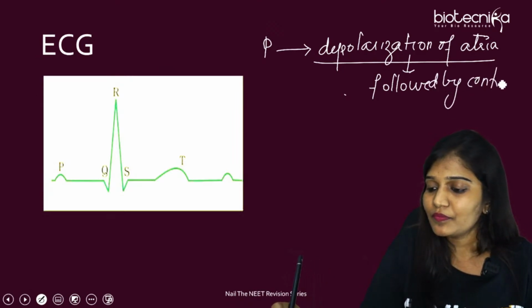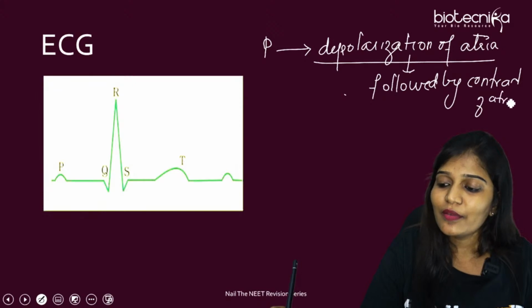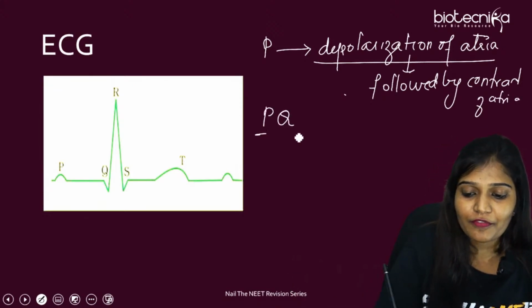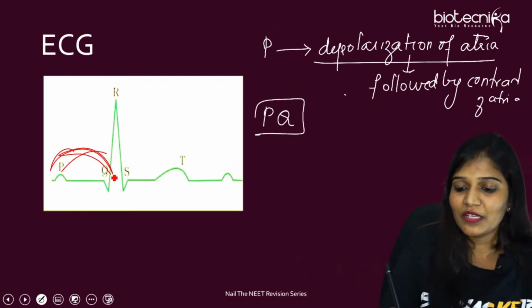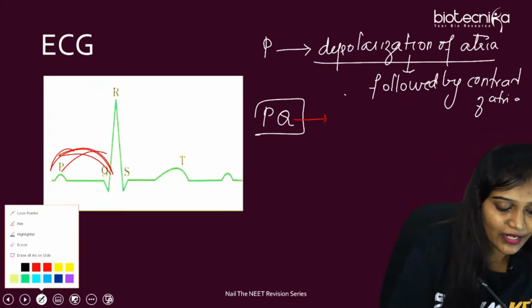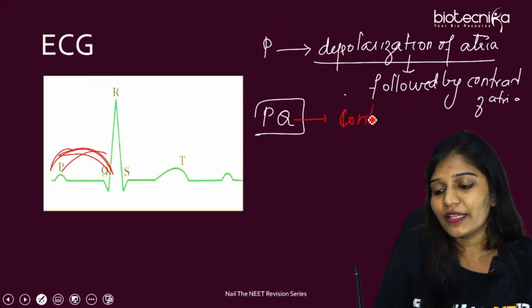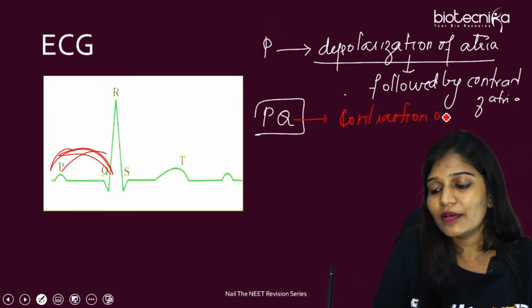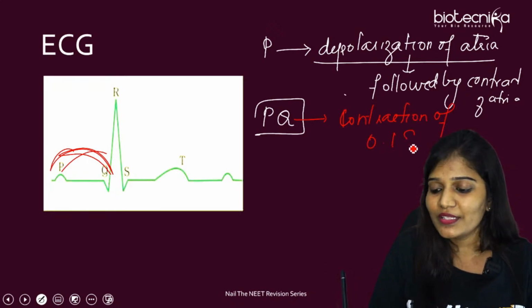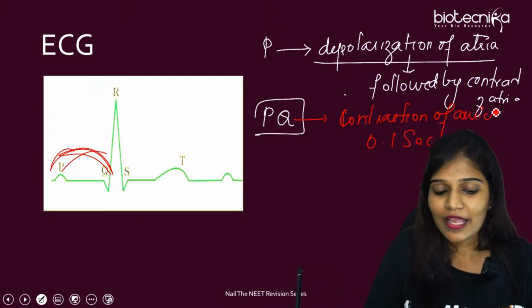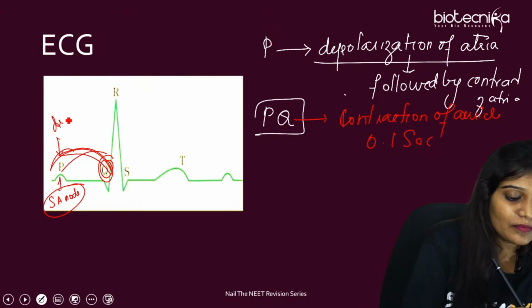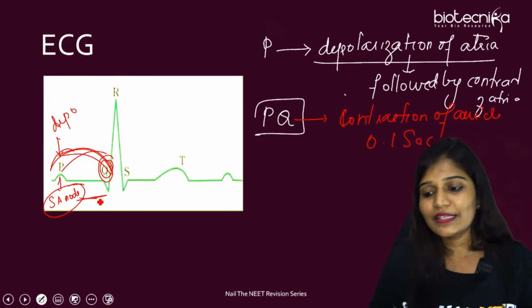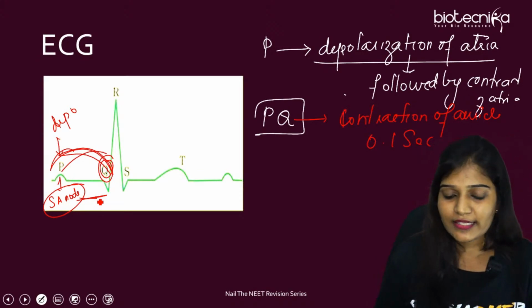Contraction of atria. So when will they contract? During the P and Q wave. During this PQ interval, this area, they will contract. So during PQ, they are going to contract, and this is contraction of auricle. And what is the duration of the contraction of auricle? We already know it's 0.1 seconds. And then Q wave, what will happen? At P wave, the SA node is going to generate impulses, and this is depolarization. And from P to Q, what exactly is happening? Contraction of auricles for 0.1 second.